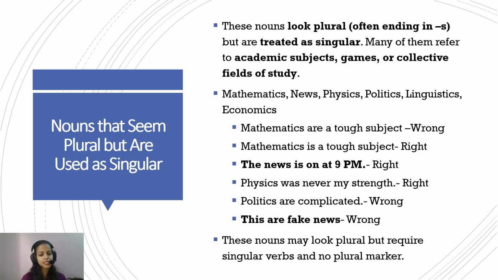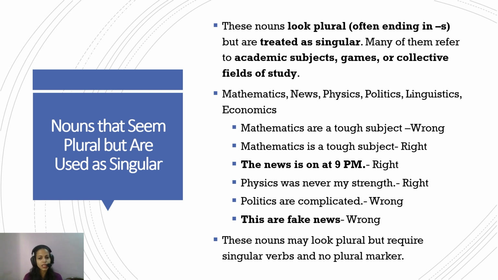Now, nouns that seem plural but are used as singular. See, that's the twist in the plot. These nouns look plural, often ending with s, but they are treated as singular because many of them refer to academic subjects, games, or collective fields of study. For example, mathematics ends with s, so it seems plural. News ends with s, it seems plural. Similarly politics, physics, linguistics, economics. All these words end with s, which gives a sense of plural, but they are not plural. They look plural, but they are singular, and hence function as singular.